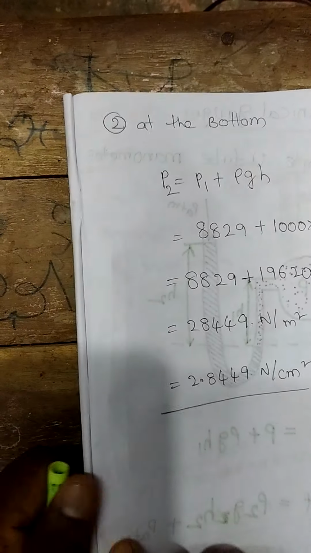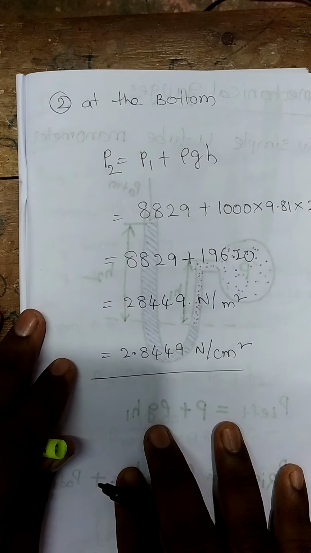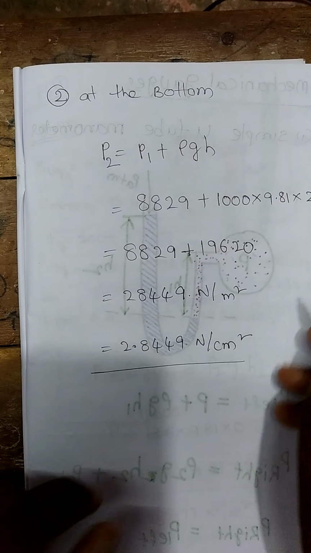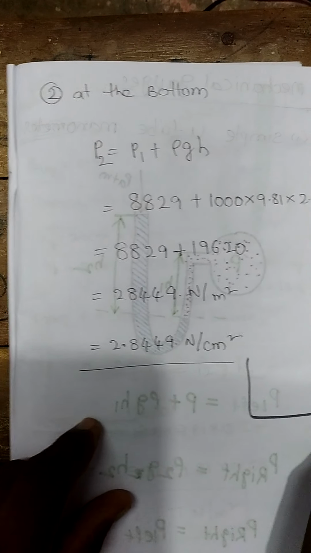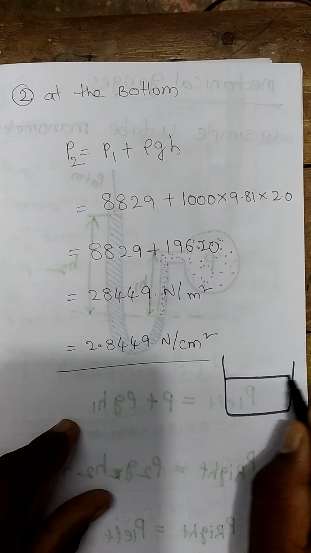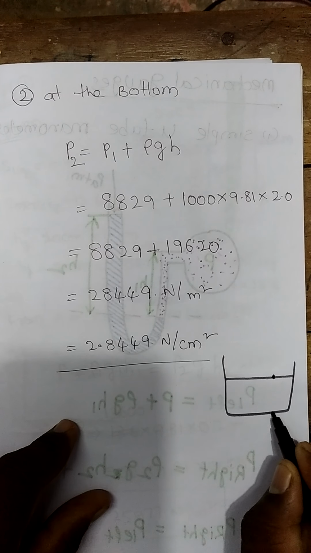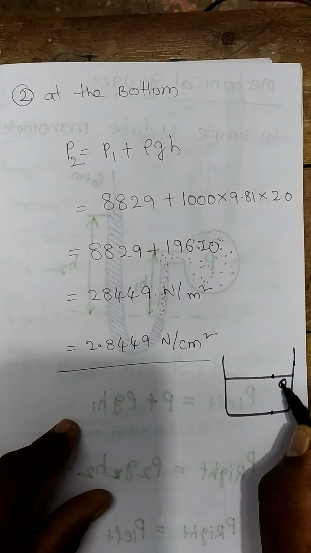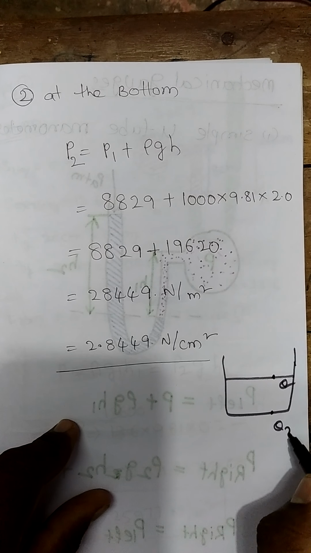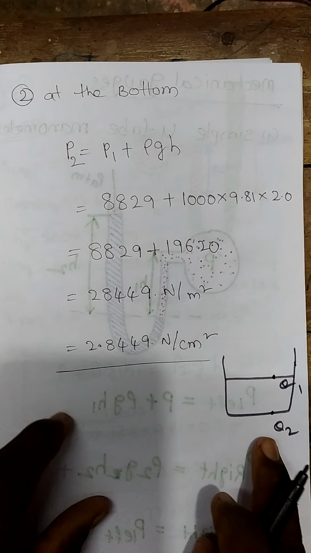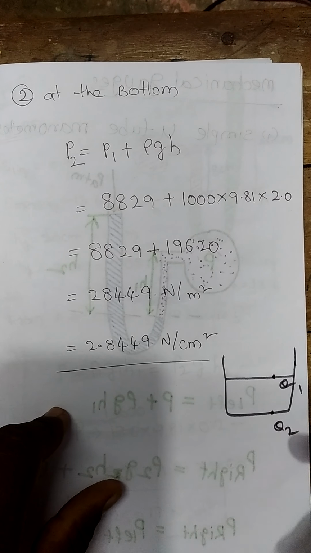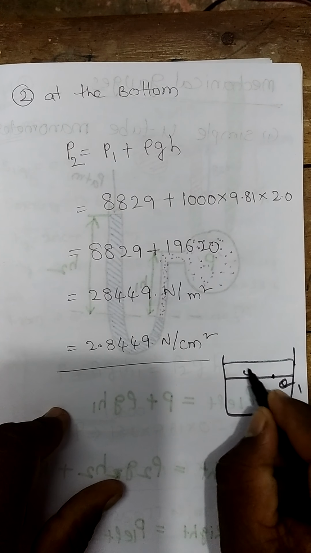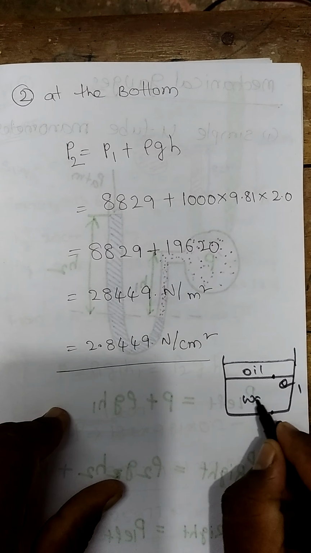If you observe that question, he is asking what is the pressure in the bottom. See, this is our tank. He is asking at this junction as well as at the bottom. So we considered the first question, we solved it, and coming to question 2, it is the bottom. So if we observe, somewhere here oil is there, somewhere here water is there.